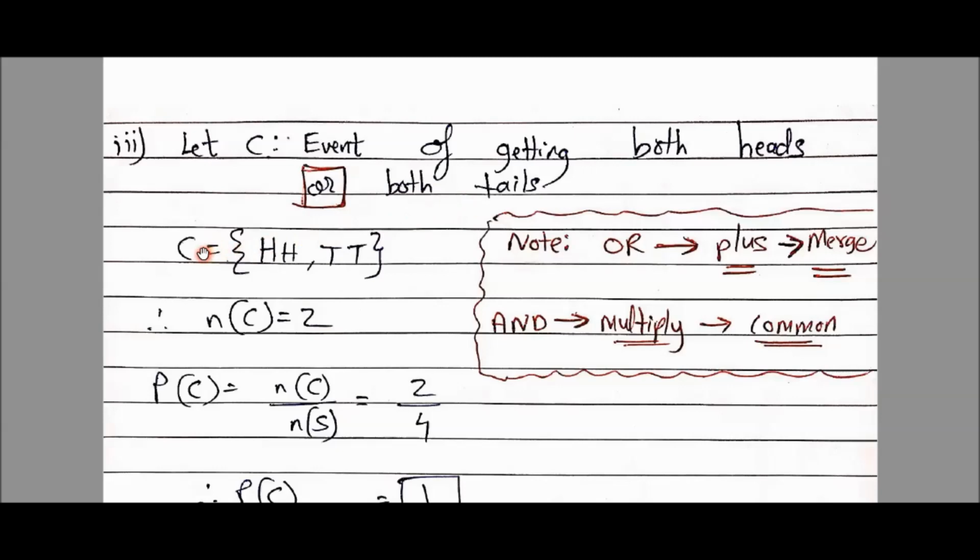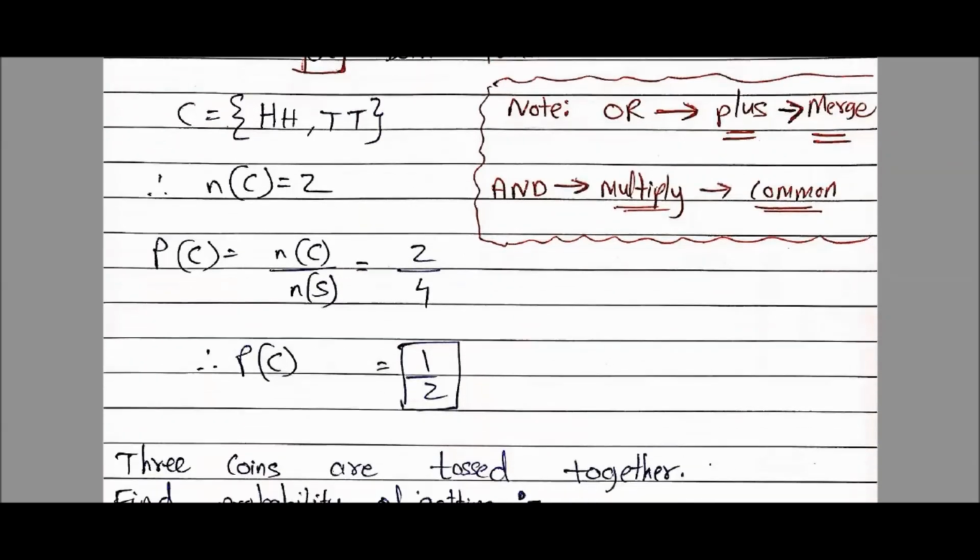So can I say my set C will be event of getting both heads? तो both heads तो एक ही बार आ सकता है. So I'll write here HH. और tails, both tails, तो TT हो जाएगा. And it was or in between, so I merged both the cases. So साथ में लिख दिए HH, TT. There are two elements, so n of C is 2. Probability of C is n of C upon n of S. Number of elements inside C upon number of elements in sample space. So 2 copied here, and originally we were having 4 elements in a sample space, so 4 came here, 2 upon 4. So if we reduce it, we'll get 1 upon 2.